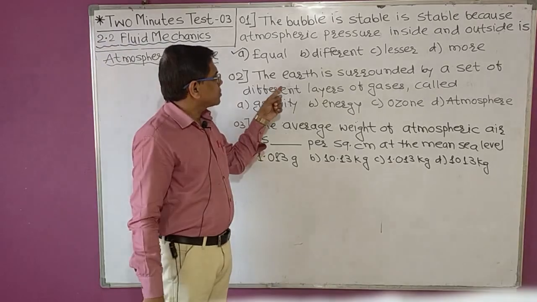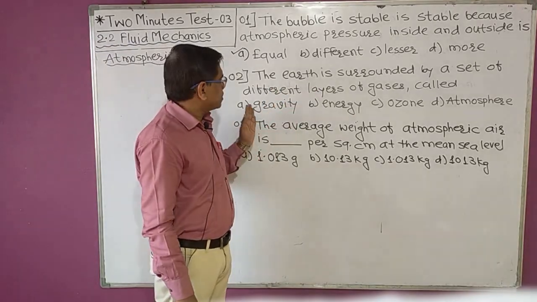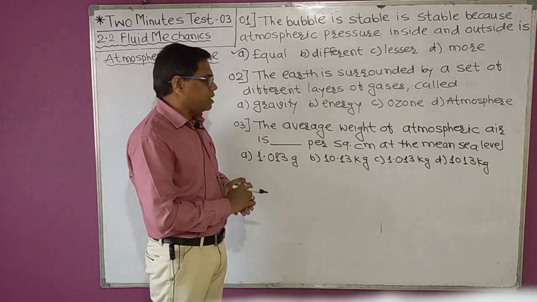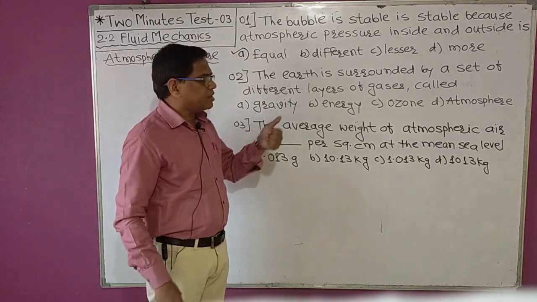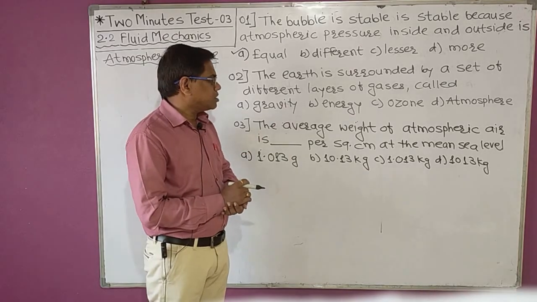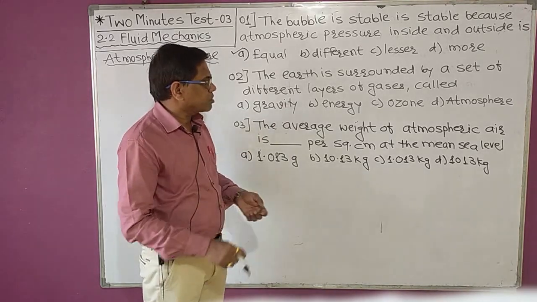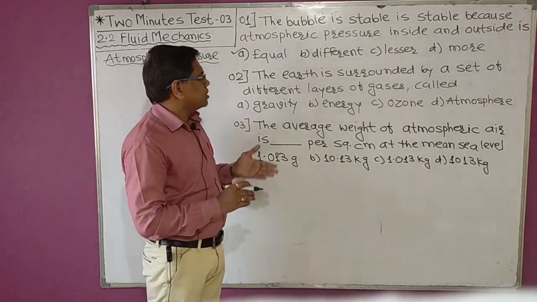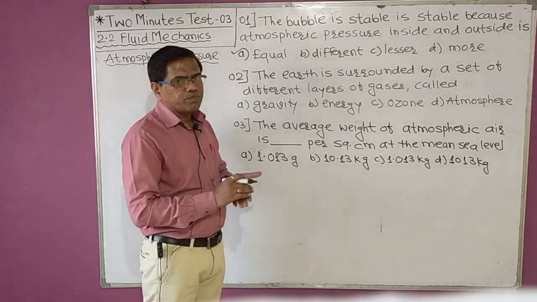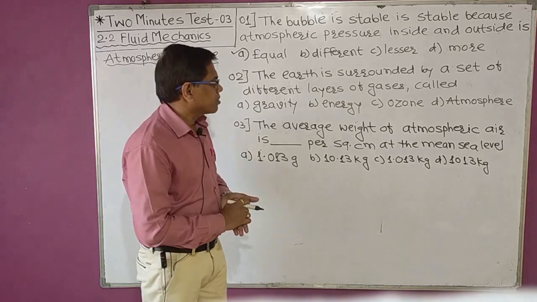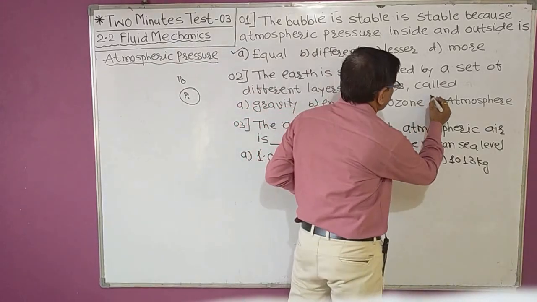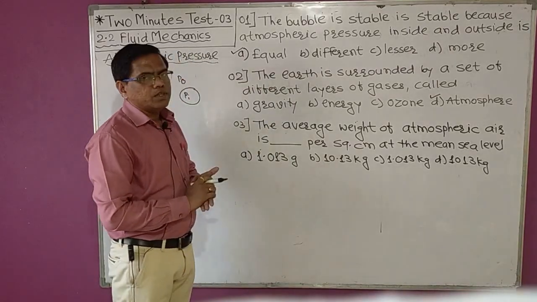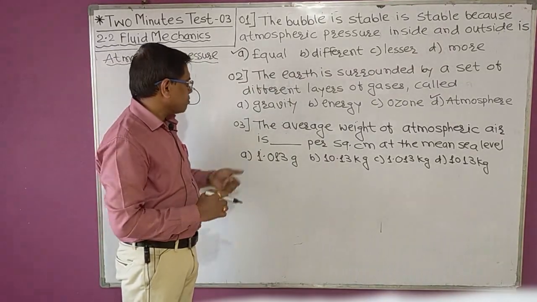Second MCQ is, the earth is surrounded by a set of different layers of gases called option A gravity, option B energy, option C ozone, and last is atmosphere. So we know that the set of the different gases which surrounds the earth's surface are called as atmosphere. That's why the answer to MCQ number 2 is option D.